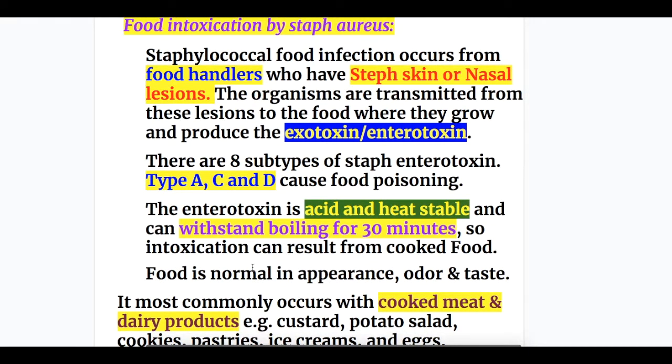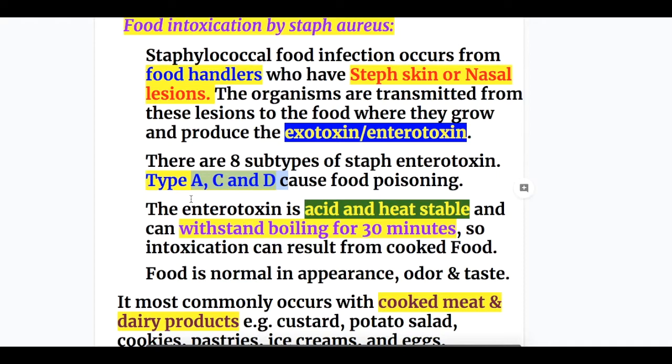Now, food poisoning caused by Staph aureus. Staph aureus food poisoning occurs from food handlers who have staph skin infection or nasal lesions. The organisms are transmitted from the lesions to the food where they grow and produce their exotoxin or enterotoxin. So, staph food poisoning by food handlers who have these staph infection, and the organisms are transmitted to the food producing enterotoxin. There are 8 subtypes of staph enterotoxin, and the type A, C, and D, they cause food poisoning.